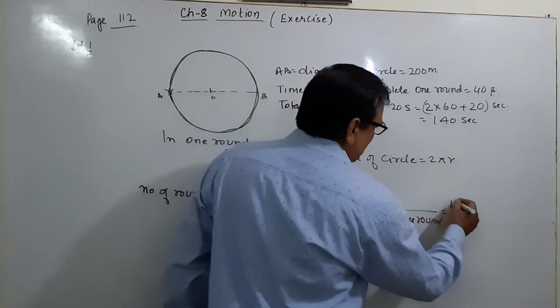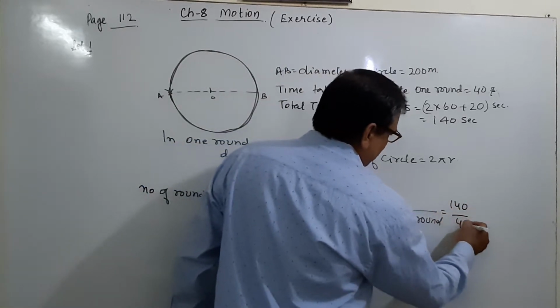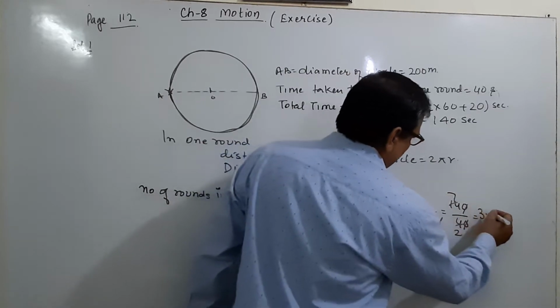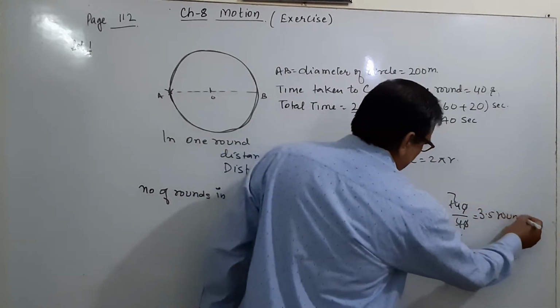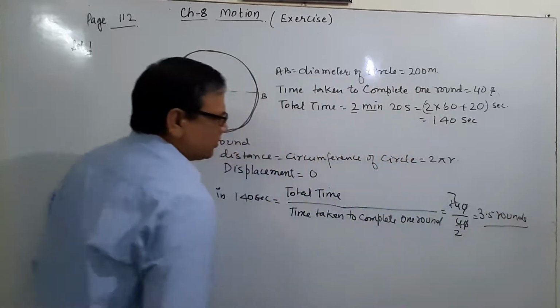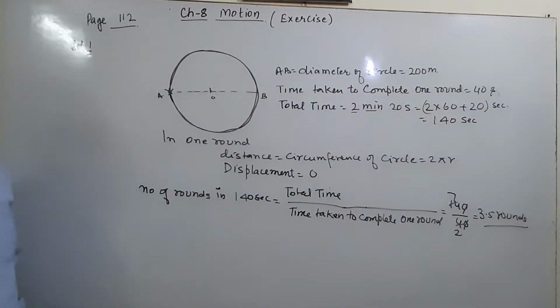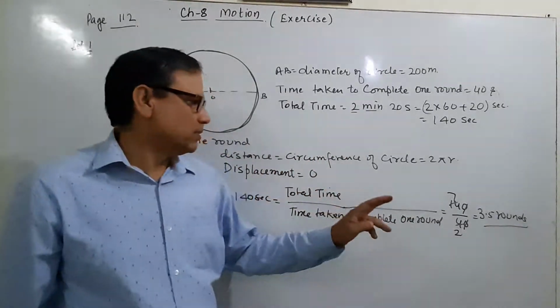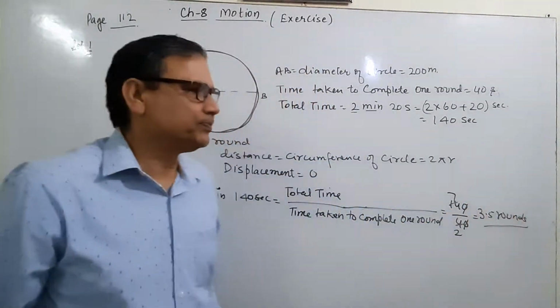Total time is 140 upon 40, which is 7 by 2, equal to 3.5 rounds. It means the total is 3.5 rounds, that is 3 complete rounds plus half a round.